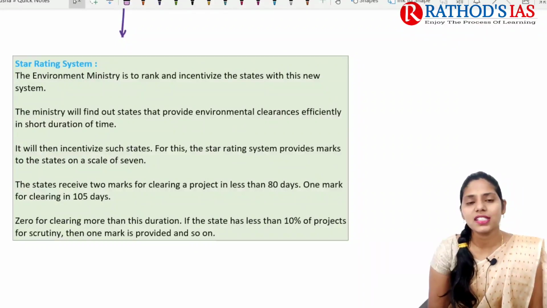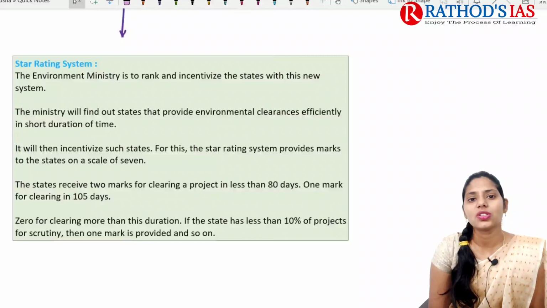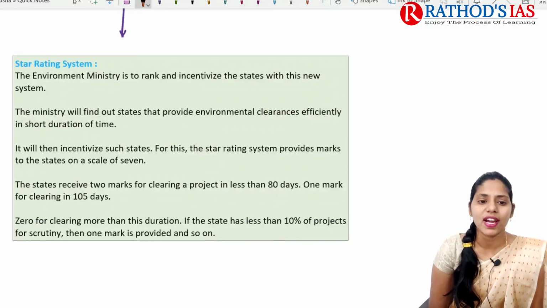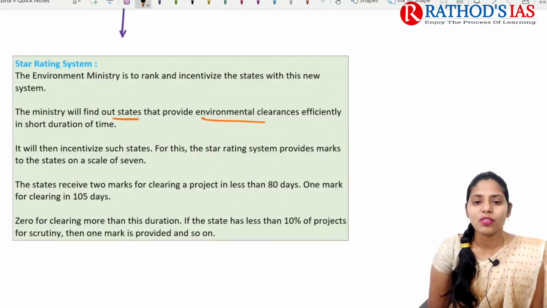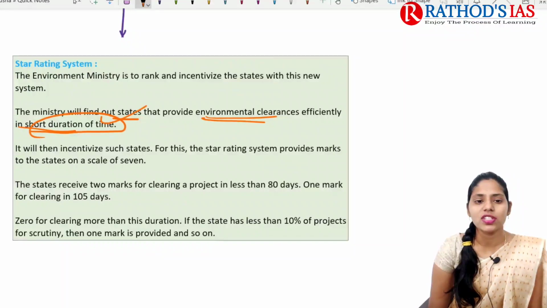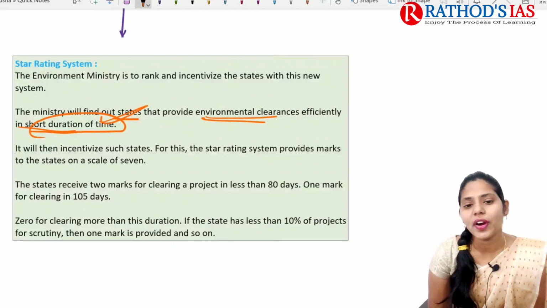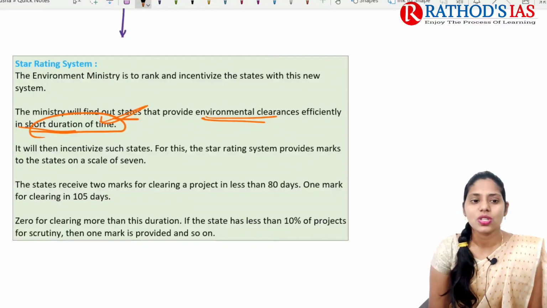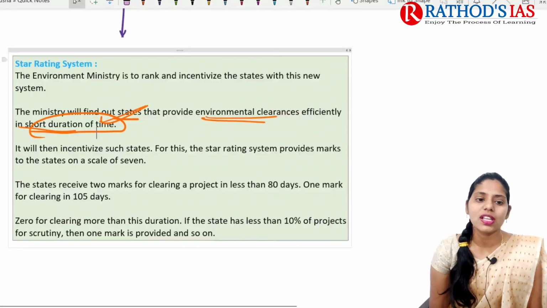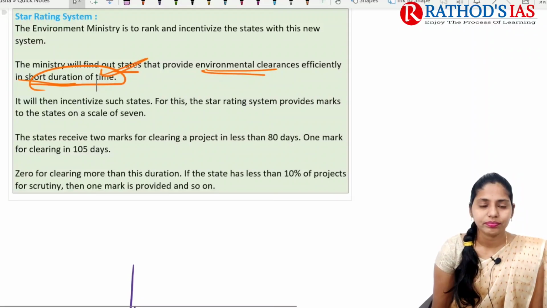The ministry will find out which states provide environmental clearances efficiently in a short duration of time, and those states will be provided with some incentives. So it will incentivize such states.